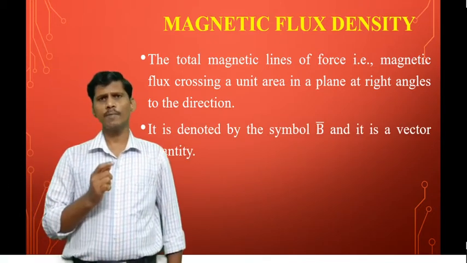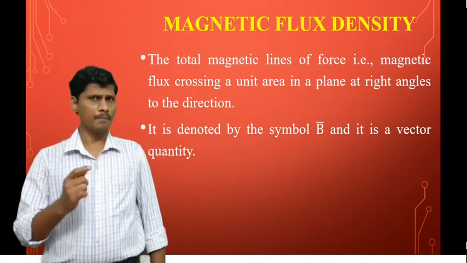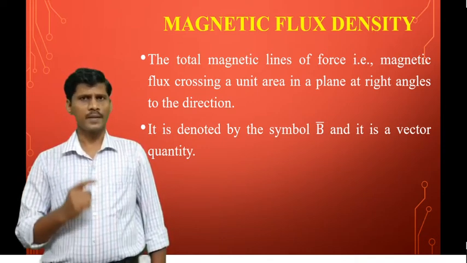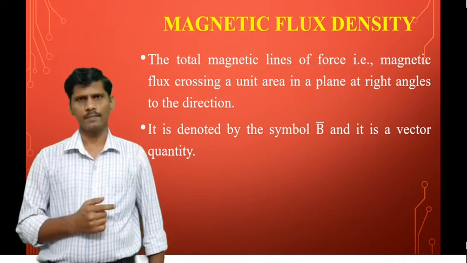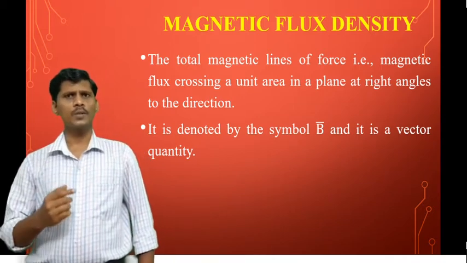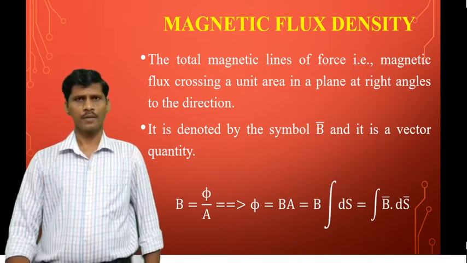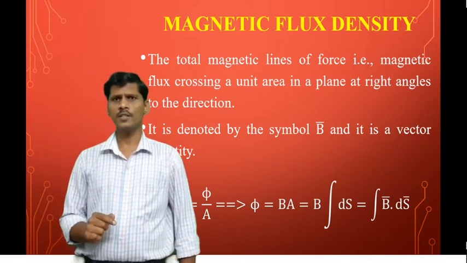Symbolically, the magnetic flux density is represented by B bar. B bar is the magnetic flux density. Magnetic flux density is a vector quantity. It has both magnitude and direction.